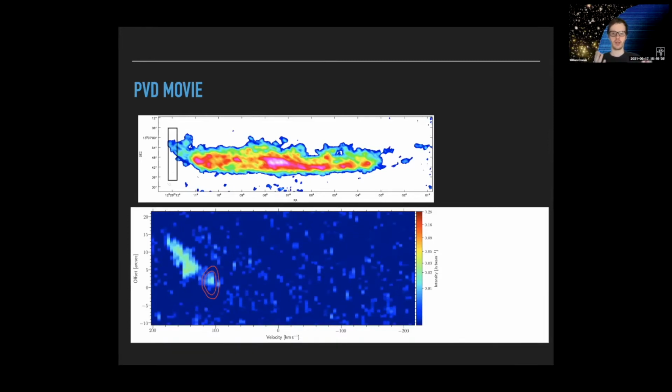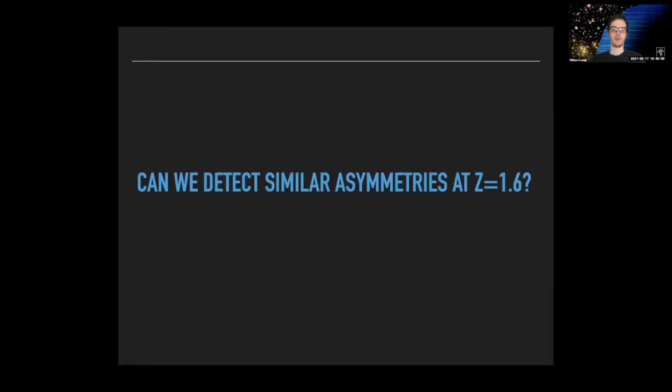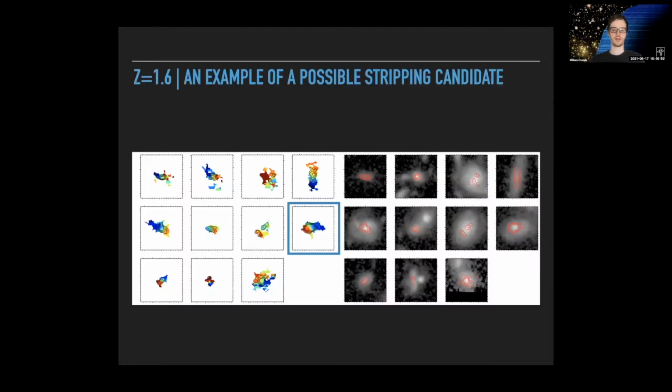Okay, so we've shown that ram pressure can affect the kinematics in a galaxy, and it can be observed at low redshift with ALMA in the molecular gas. But can we detect similar asymmetries with similar techniques at high redshift? Specifically, in my case, I'm looking at a number of clusters at redshift of 1.6. So I'll just show briefly that this is still very much a work in progress, so I don't have any concrete conclusions to give you today.